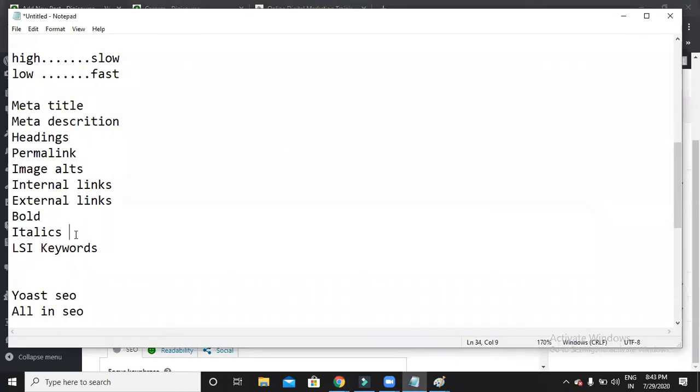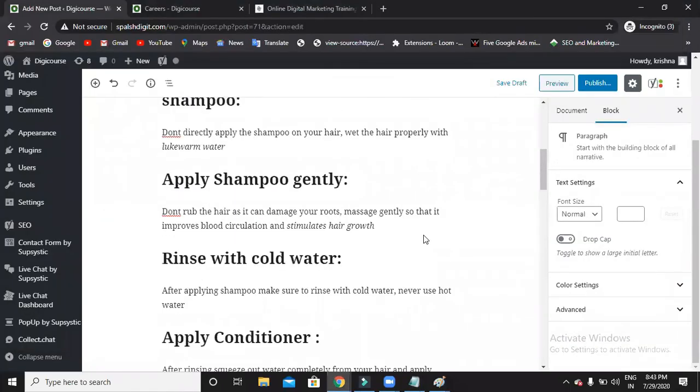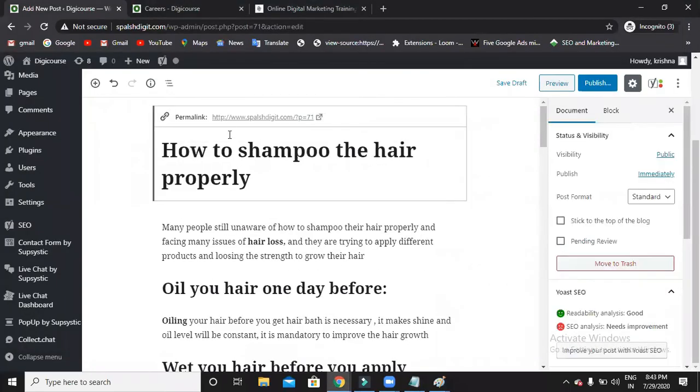So bold and italics we finished. Then here comes the permalink. Permalink means simply the URL of your blog. So now how is my URL? www.sparse.com/p=71. It was showing something like p equals. Does anyone understand this URL? No one can understand this. Even Google can't understand this. So how can Google place this blog on top if it doesn't understand my URL? That's the reason you have to optimize your permalink also. Make sure that your keyword is inserted in your permalink.